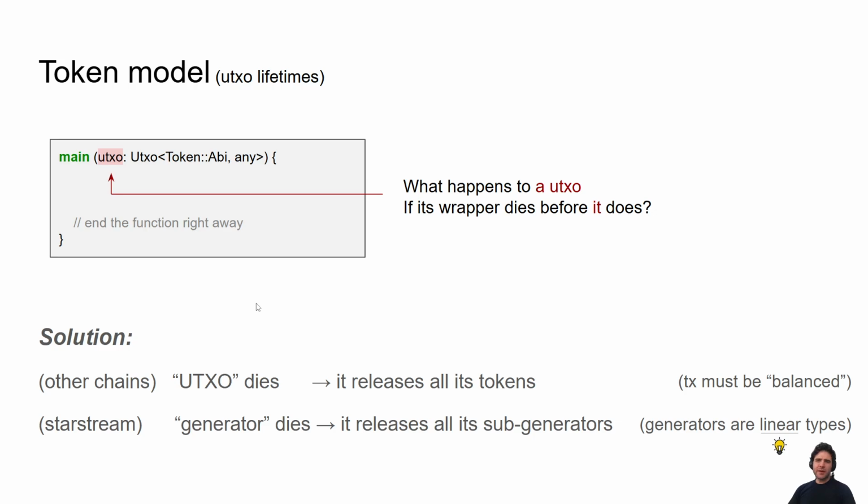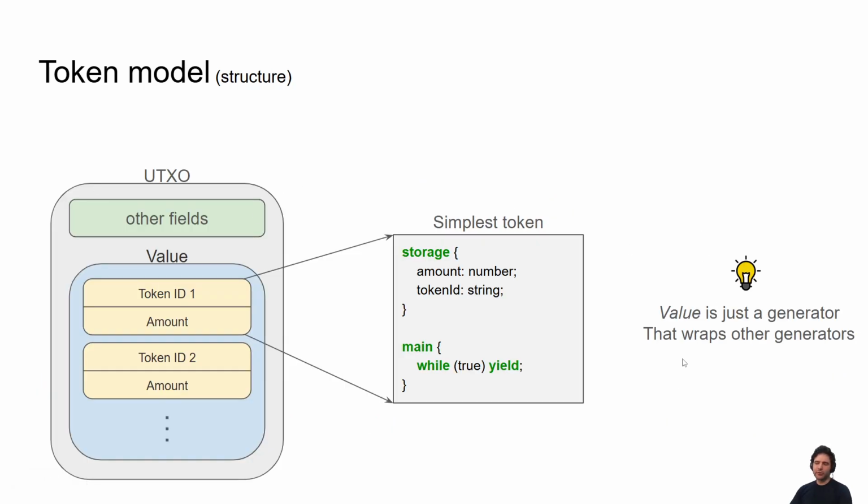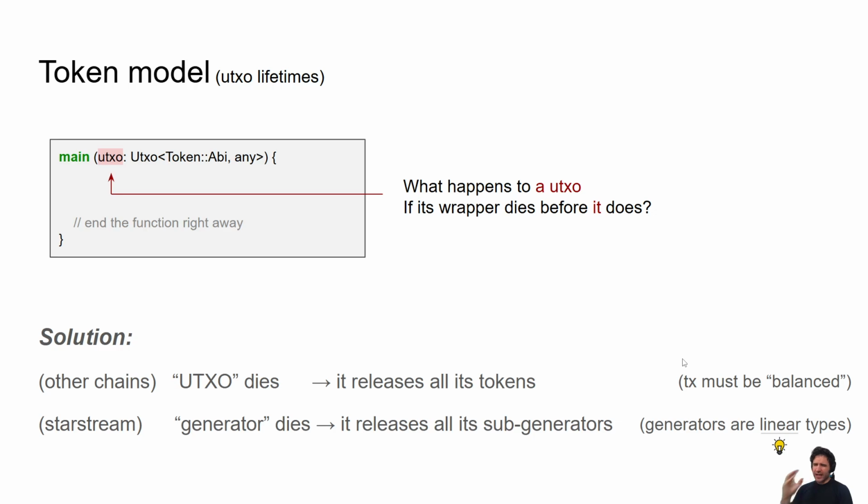But we do have a bit of complexity here, because how do you now think about composing UTXOs? What if you have a UTXO that contains other UTXOs inside it? We talked about this, it's kind of like a wrapper. How do you think about this in the concept of lifetime? If my contract here accepts a UTXO and my contract ends, what happens to the UTXO I accepted?